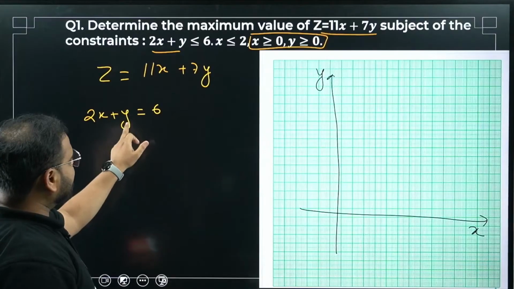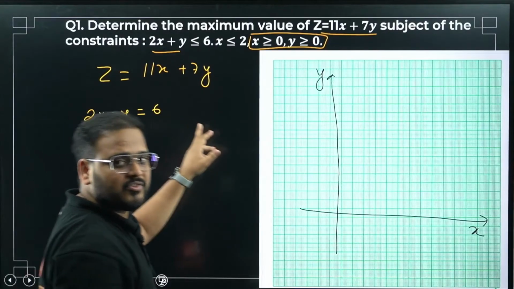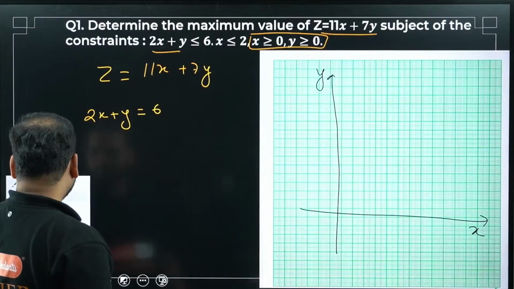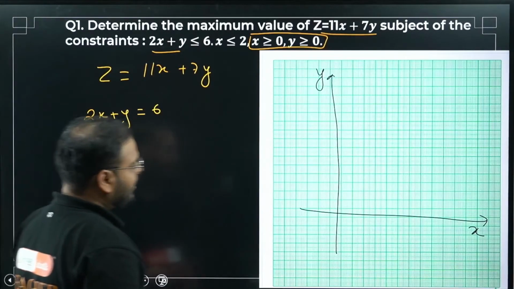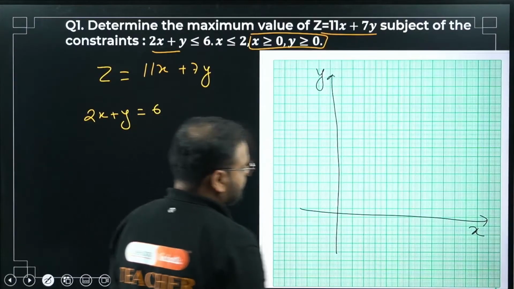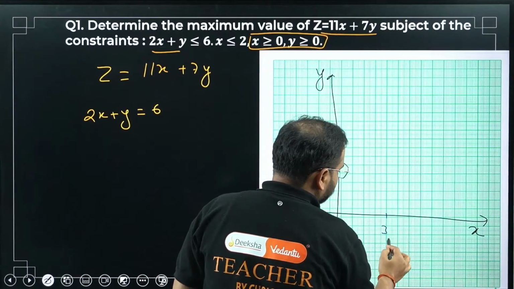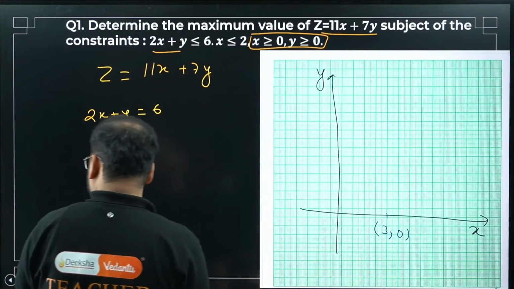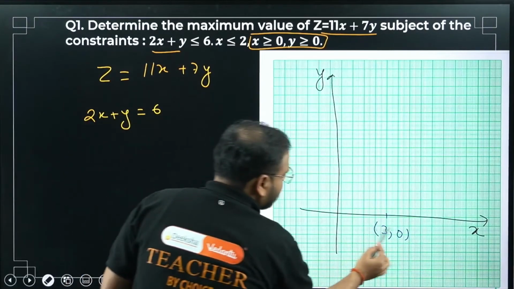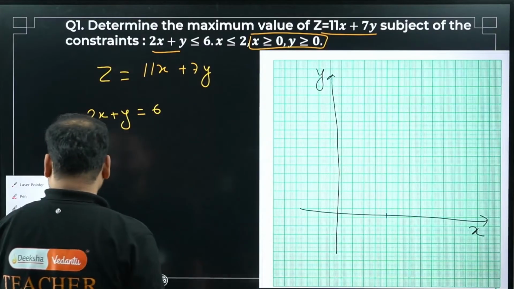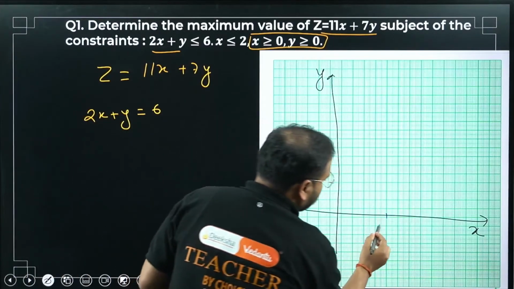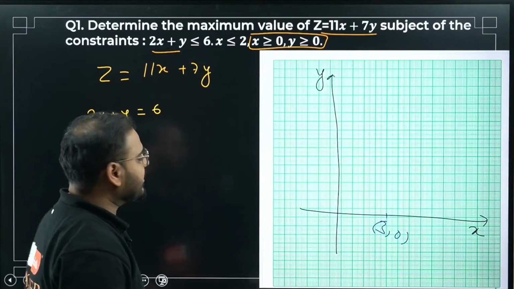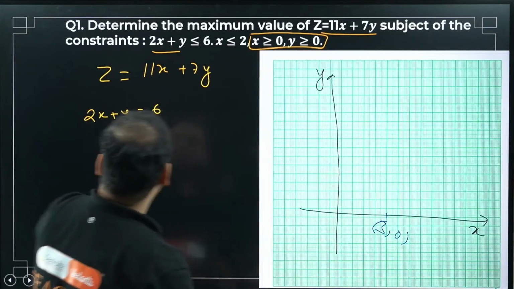When I take y as 0, what is the x value? 3, right? When y is 0, x is 3. Please check. Y is 0, x is 3, somewhere over here. x is 3, 0, right? 3, 0. I hope that is visible to you. Let me write it again. So 3, 0 is in my first quadrant. First coordinate, 3, 0.